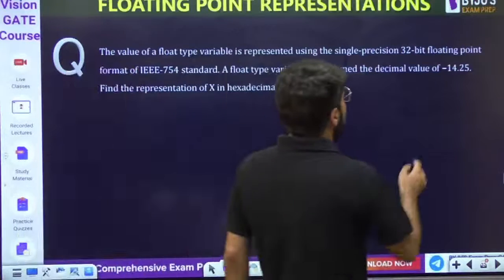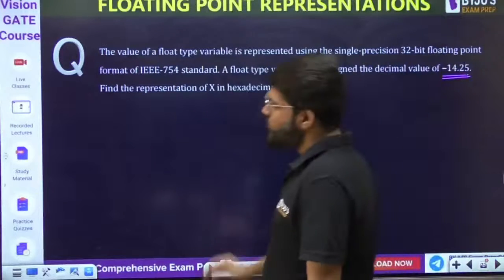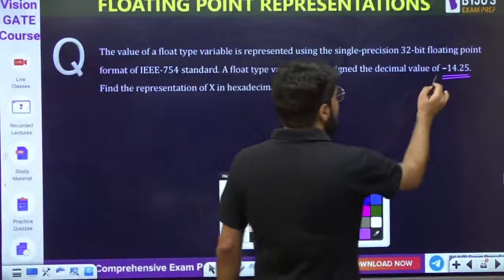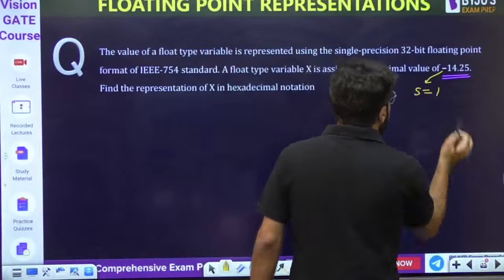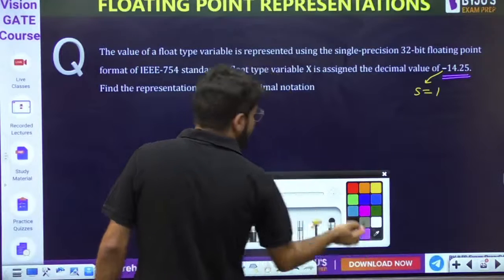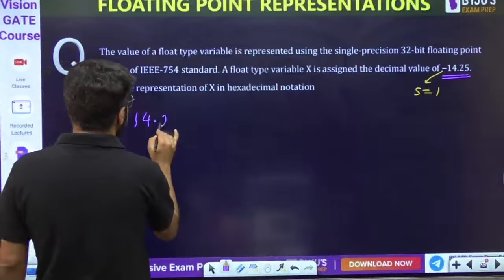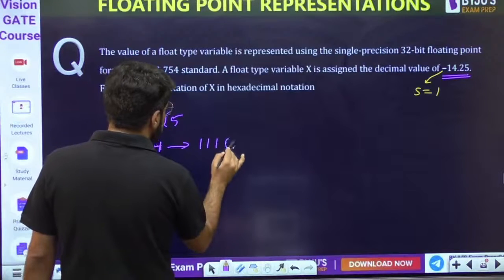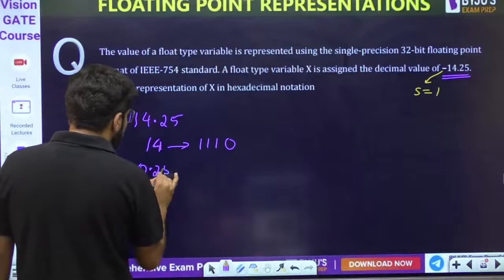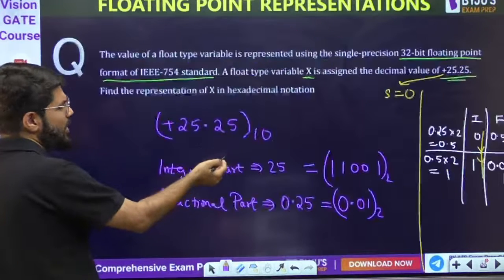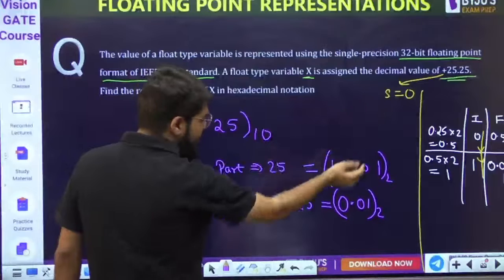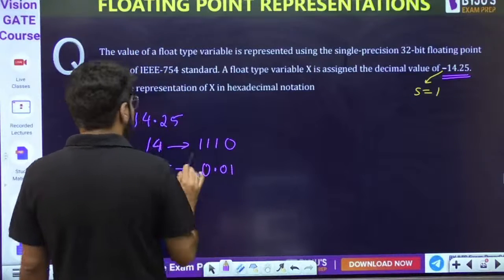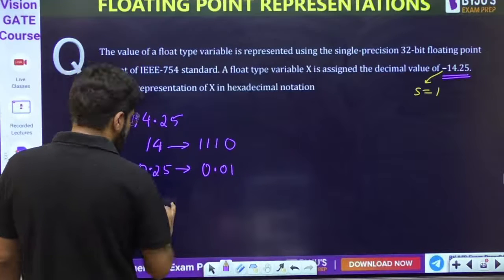Okay, so same type of question, decimal to 32-bit floating point में convert करना है, but the value is minus 14.25. Okay, so sign bit here will be 1. Now we need to convert 14.25. देखो, how much is 14? 14 is simple 1110, and how much is 0.25? 0.25 same value ना, तो last example से ले लेंगे. Why to do that multiplication table again? 0.25 is 0.01.